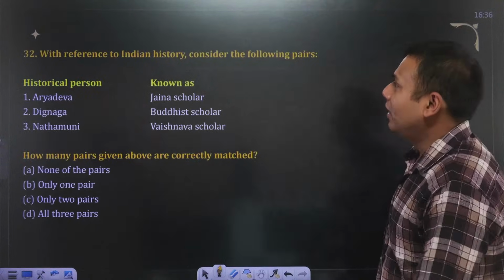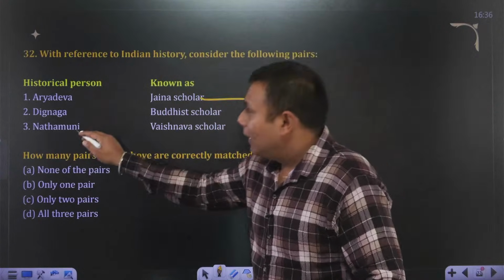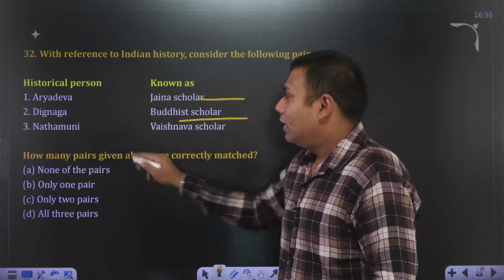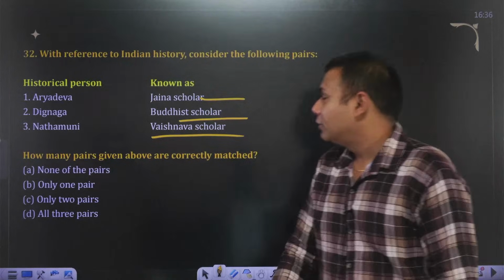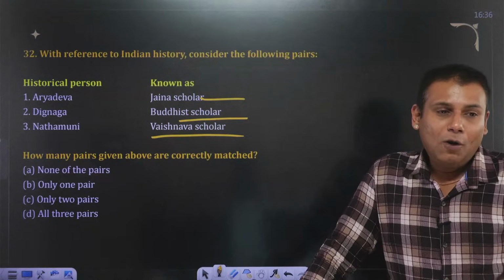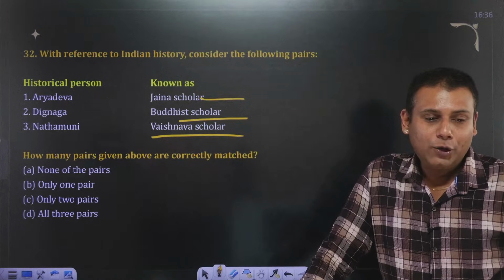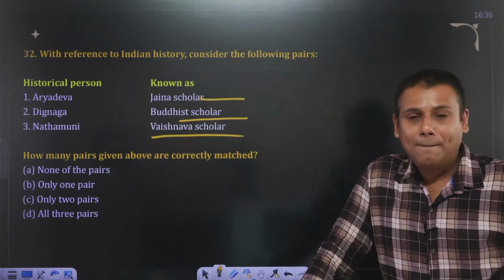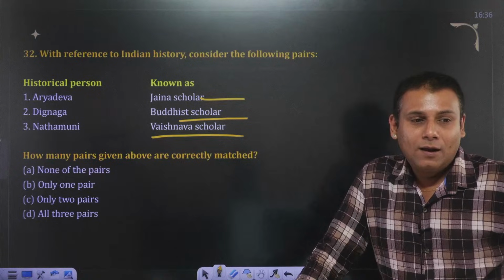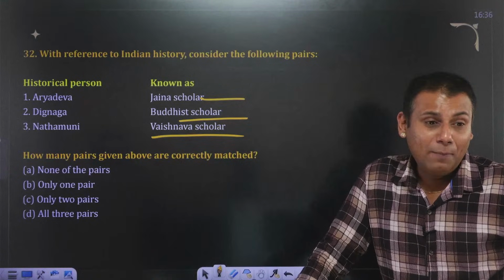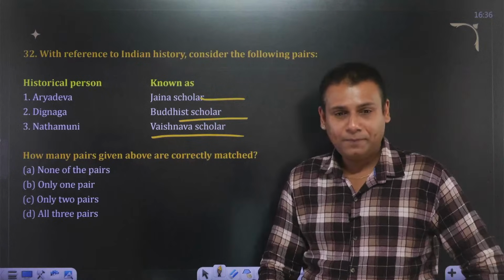With reference to Indian history, consider the following pairs. Historical person Aryadev, a Jain scholar. Dignag, a Buddhist scholar. Nath Muni, a Vaishnav scholar. How many pairs above are correctly matched? Yes, fast. Dr. Akhil, perfect. 32. Take a guess. None of the pairs, all the pairs, only one pair, only two pairs. A, B, C, D. I'll give you 10 seconds to answer the question.